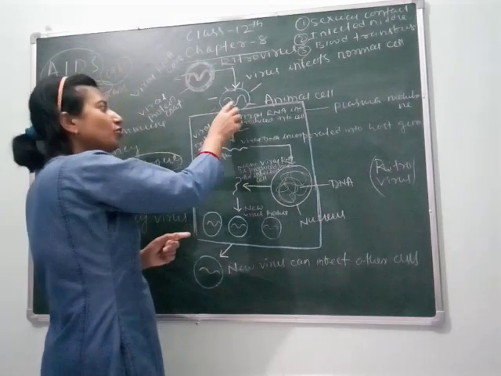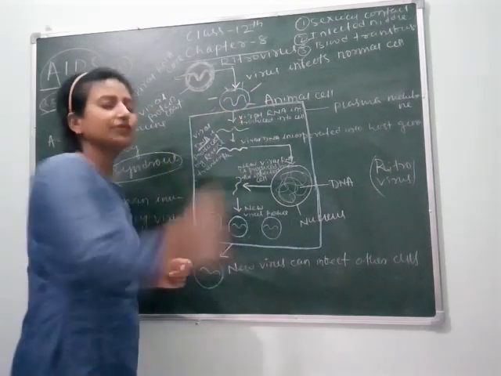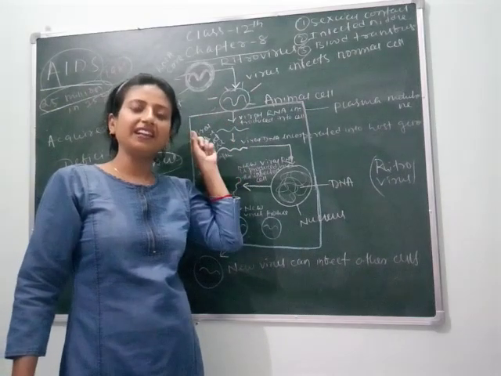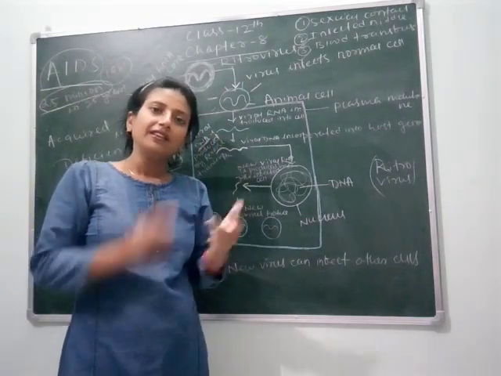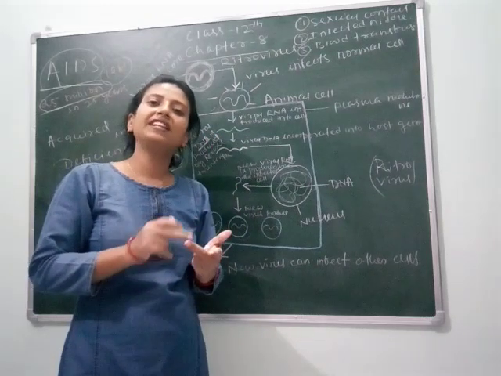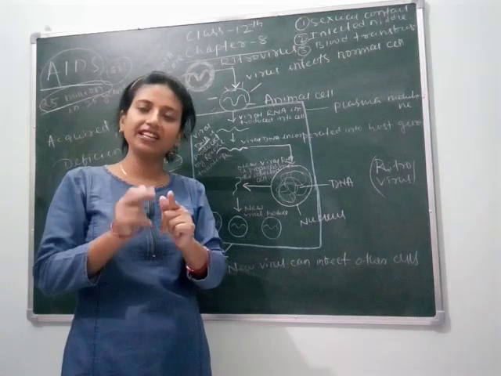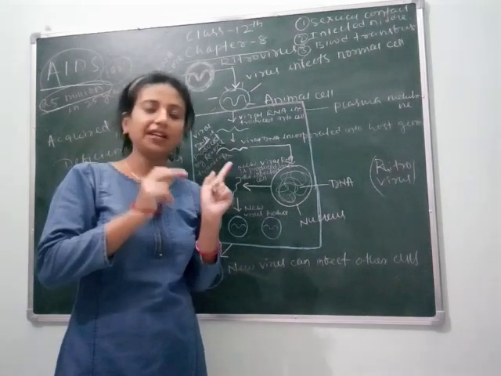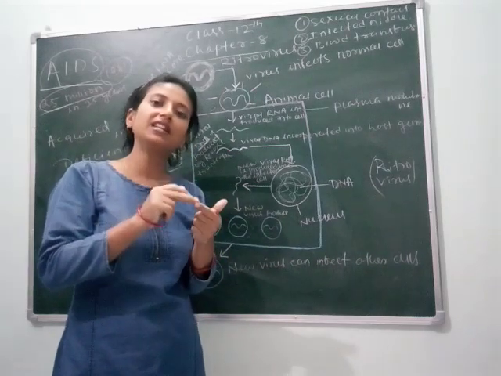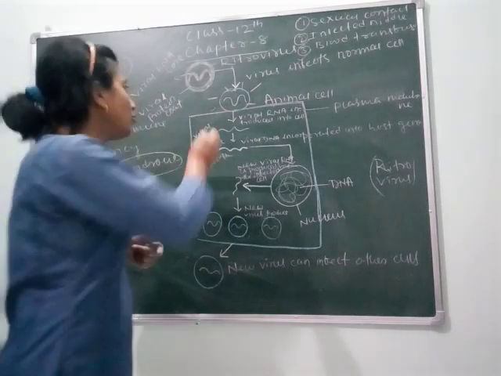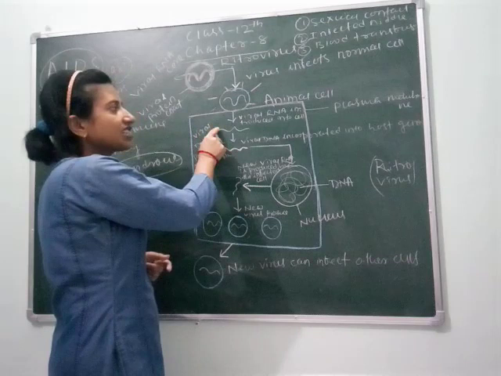After entry, this coat will be removed. And as we know, the genetic material here is RNA, but it needs to be converted into DNA. As we know, the conversion of DNA into RNA is called transcription, but here the case is reverse. Here the RNA needs to be converted into DNA. That's why it goes through reverse transcriptase.